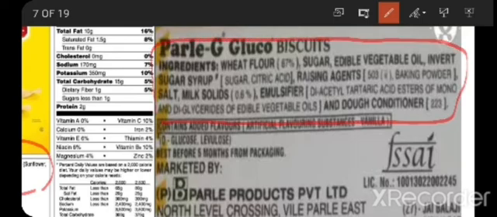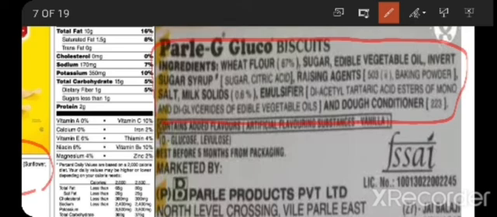So every packed food, whether it is Lays, whether it is biscuits, whether it is oil packet, on the backside of your packet they will be providing us ingredients, so that by seeing those ingredients we will be knowing how the food is prepared, what are the materials used to prepare the food.